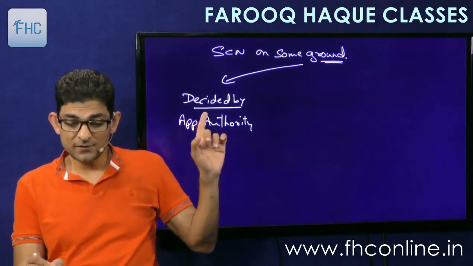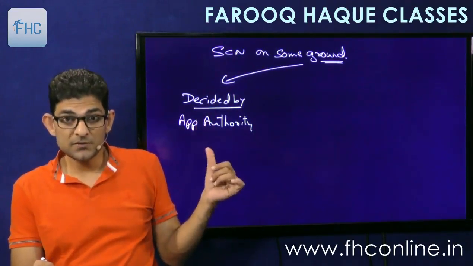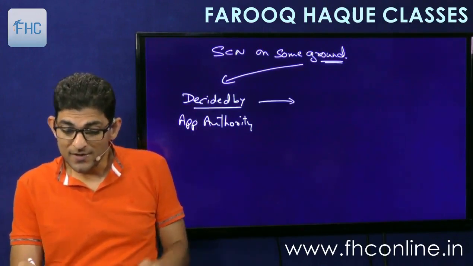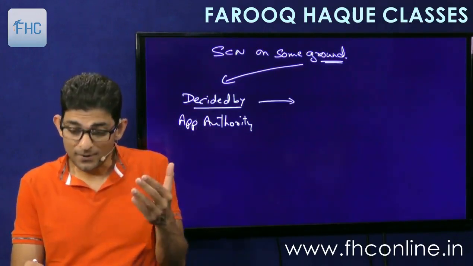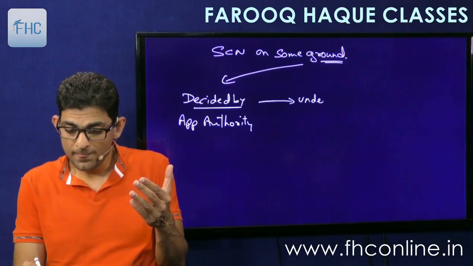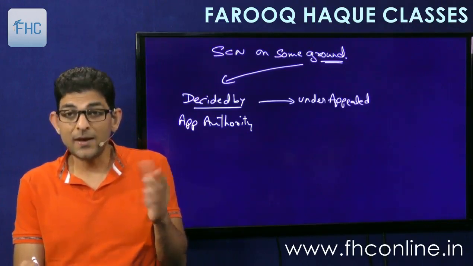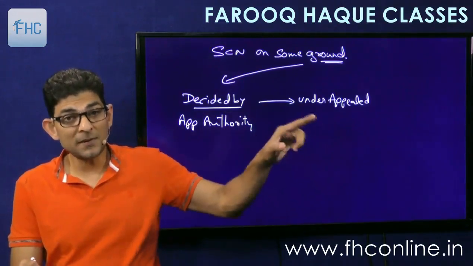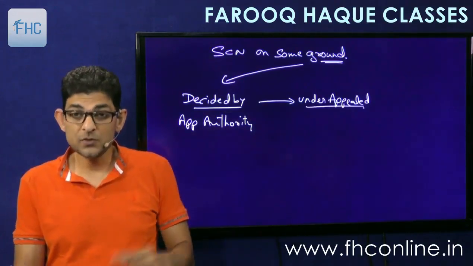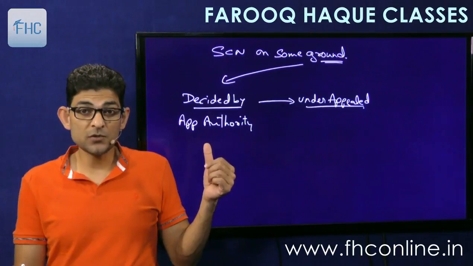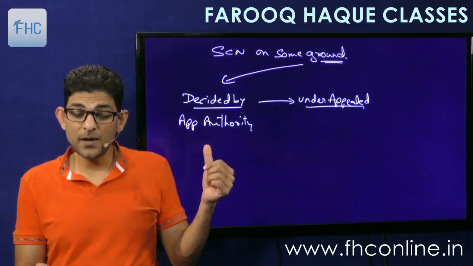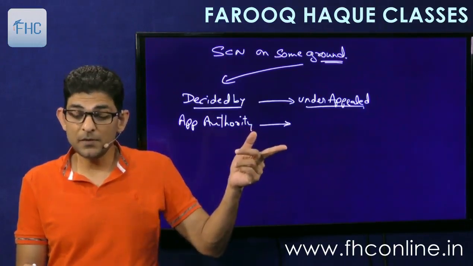But the point is that this decision, which has been decided by the appellate authority, is under appeal. Means it has been appealed against and it is yet to be decided by the next authority. So if the original order is of the appellate authority, it will be under appeal with whom? The appellate tribunal.